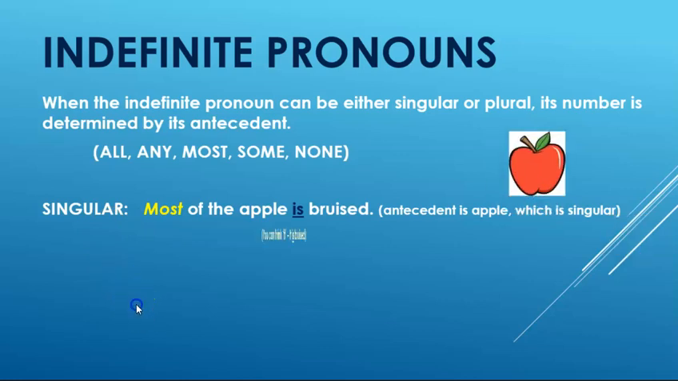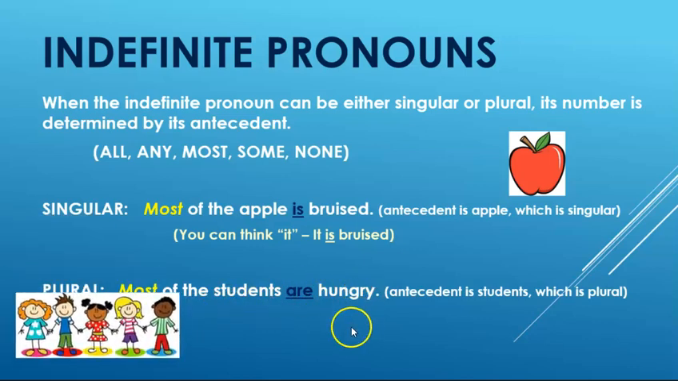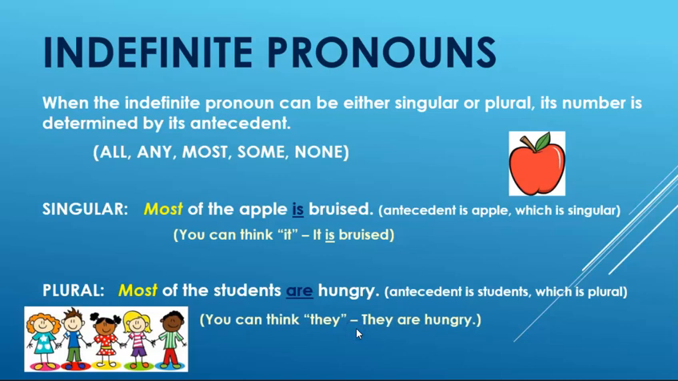On the other hand, if we said most of the students are hungry, students is the antecedent here of most. Students is plural. We have multiple students, so therefore most is considered plural in this sentence. And then we would say are, not is. Most are hungry. Okay? And you can think about it as being a they, right?